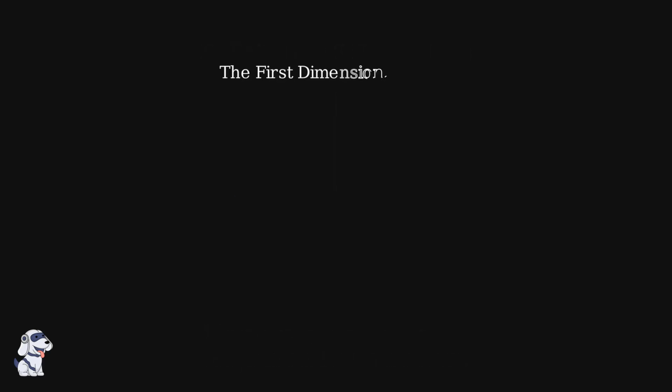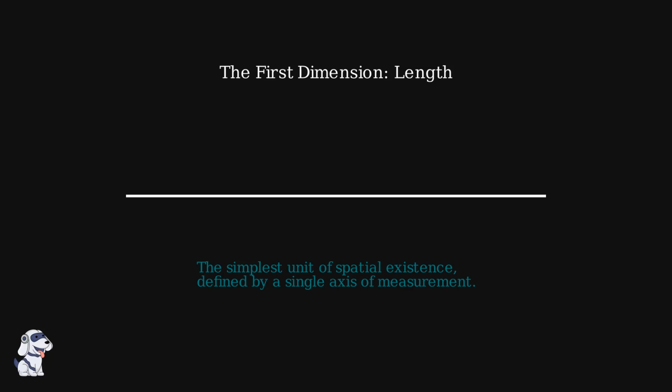The first dimension is length. It is the most fundamental unit of spatial existence, representing a straight line that exists along a single axis. By adding another axis, we move beyond simple length into the second dimension. We move from 1 dimension to 2 by introducing the concept of width.